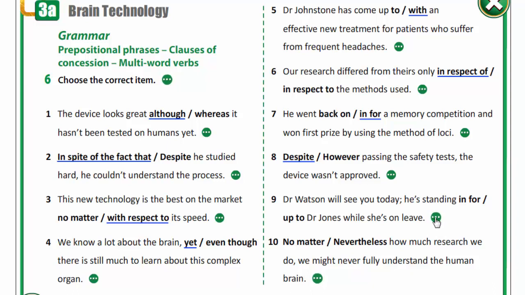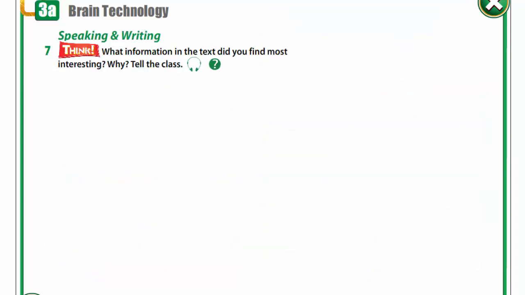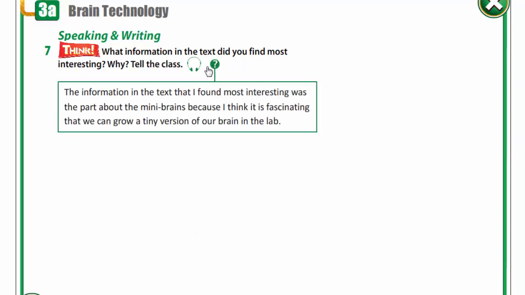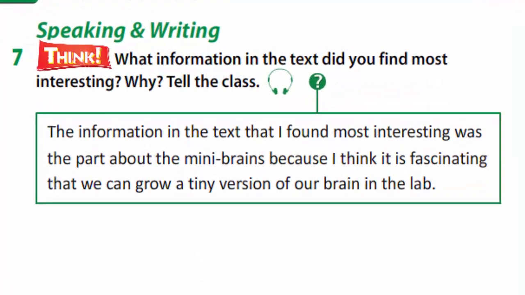Dr. Watson will see you today. He is standing in for Dr. Jones while she's on leave. No matter how much research we do, we might never fully understand the human brain. In exercise 7, you are to answer what information in the text did you find most interesting. Listen to the opinion. The information in the text that I found most interesting was the part about the mini brains, because I think it is fascinating that we can grow a tiny version of our brain in the lab.